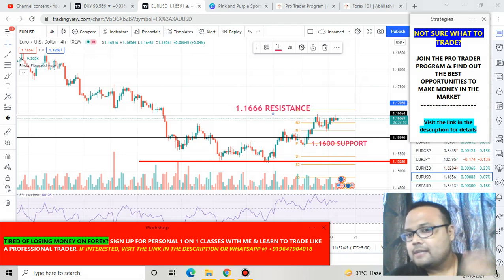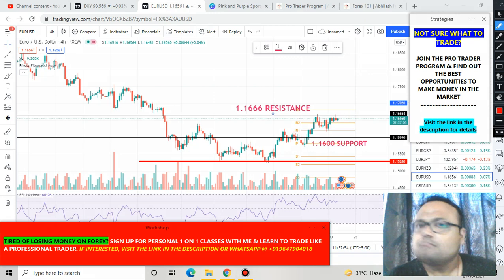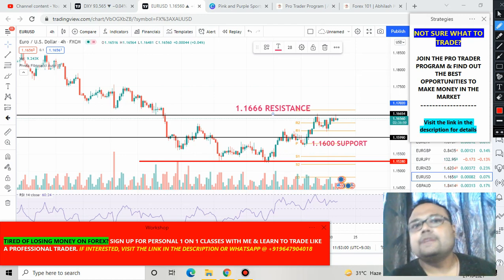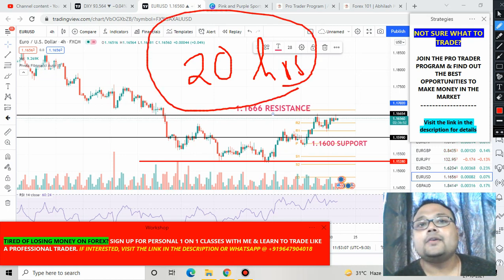Try to understand the market psychology here. You can see that the market has been sitting at the resistance level for the last 5 candles, 1, 2, 3, 4, 5. Each candle signifies 4 hours. It means that for the last 20 hours, the market is standing at a resistance.